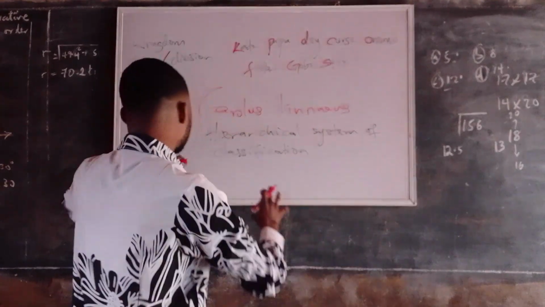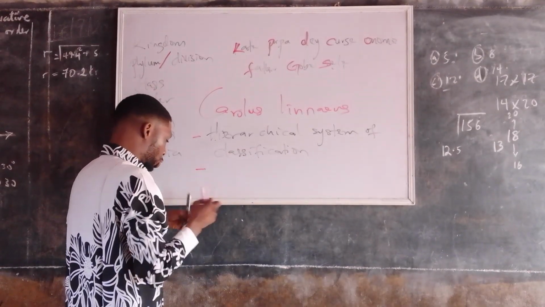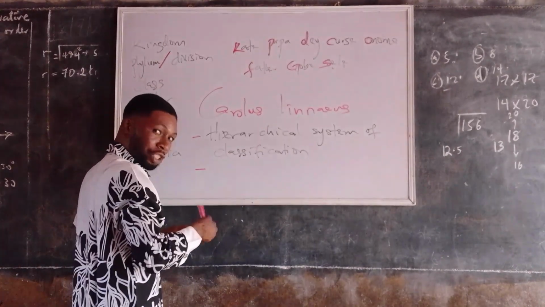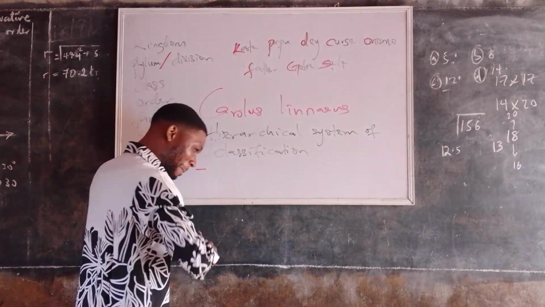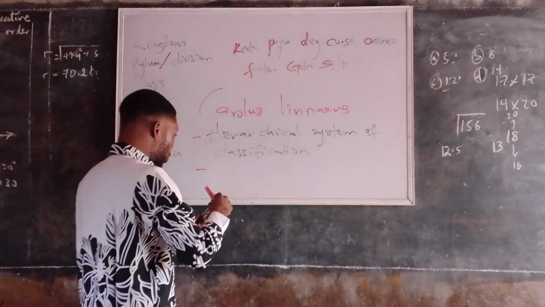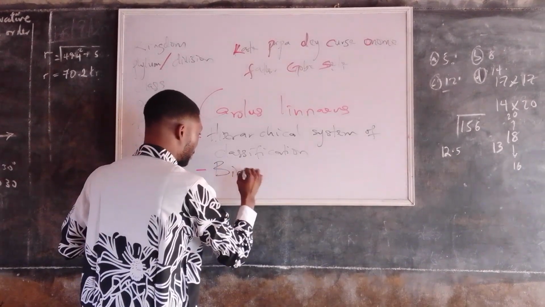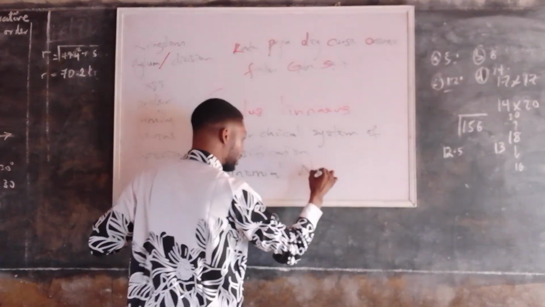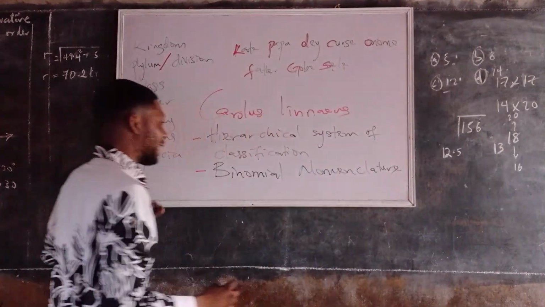Now, after creating the hierarchical system of classification, Carolus Linnaeus also introduced what we call binomial nomenclature.